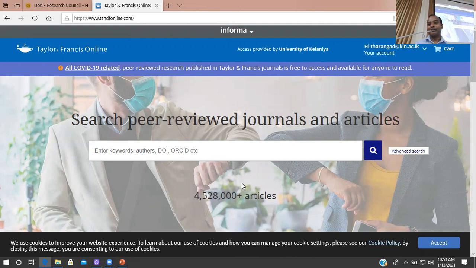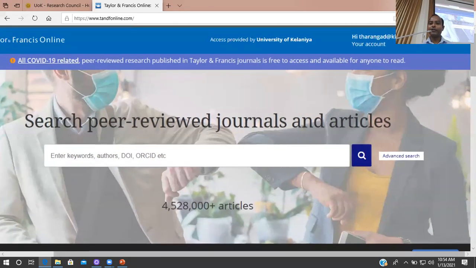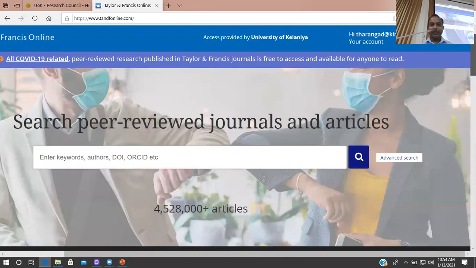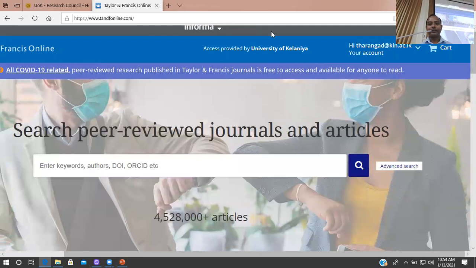But since this is today's lecture, I thought it's better to first raise the awareness among you regarding what resources are available for us. So when we come to this Taylor and Francis Online eJournal database, again, it has already recognized that we are accessing from the University of Kelaniya.